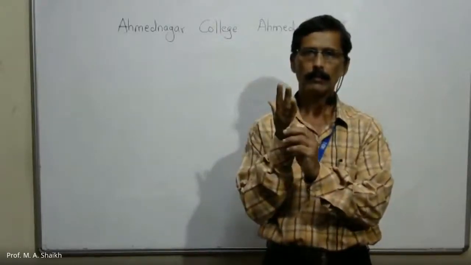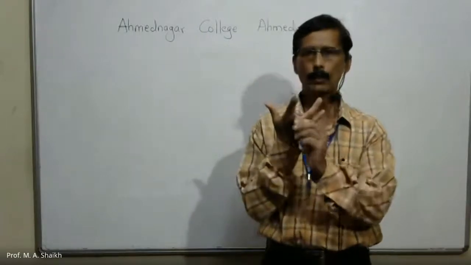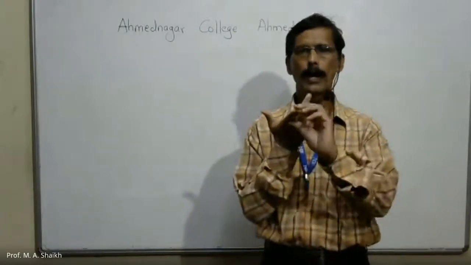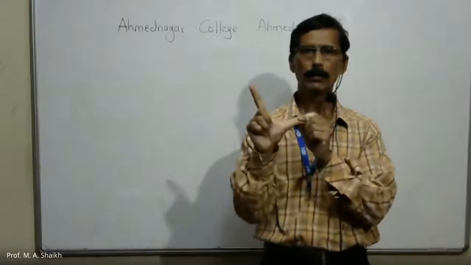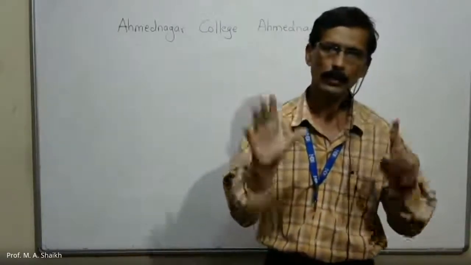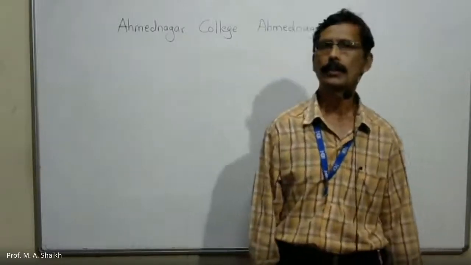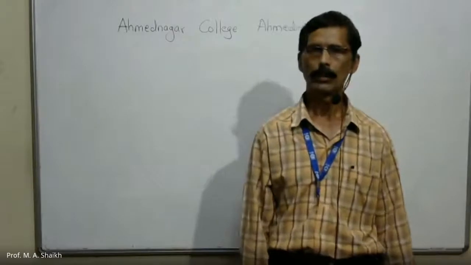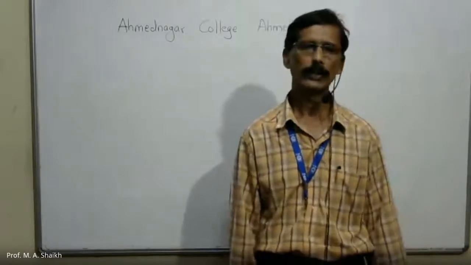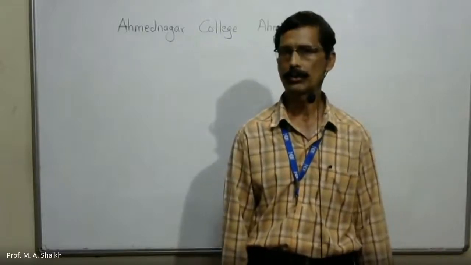Isothermal process, isobaric process, isochoric process, adiabatic process, reversible process, and irreversible process. We will study all 6 processes one by one. So initially, we are studying the isothermal process.